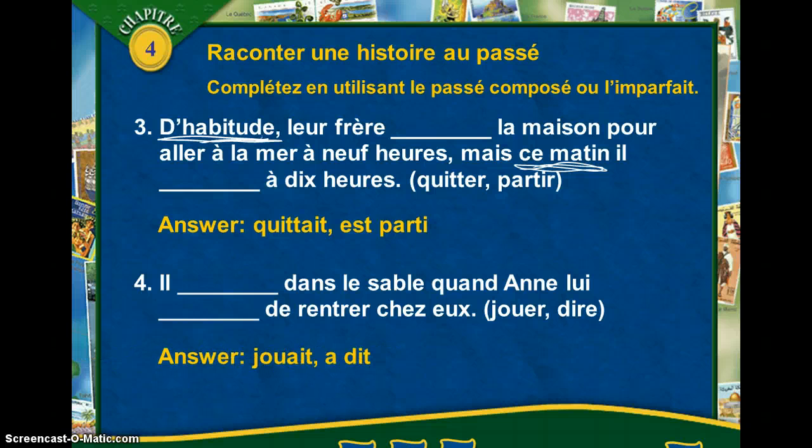And there you go. We're going to have both. So I want to see in your notes when we get to class that you've done the timeline and that you were able to answer these questions. And we'll go over this and do some additional work to practice raconter une histoire au passé. We're going to be working in groups soon, and we're going to be writing a story about something that we did in the past. And you're going to be using both of these tenses.